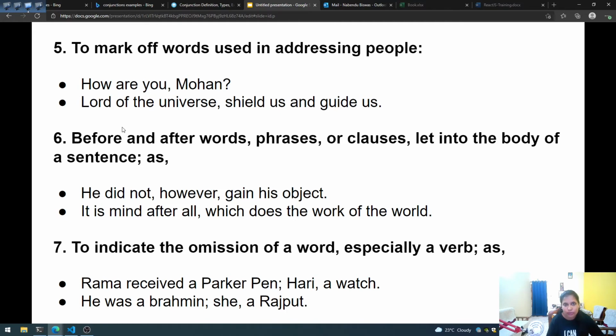Lord of the universe: this is how we are addressing God, and that is why we have used a comma after this. Lord of the universe, shield us and guide us. When there is a small pause in between the sentence, in that place the sentence makes proper sense when we read it.